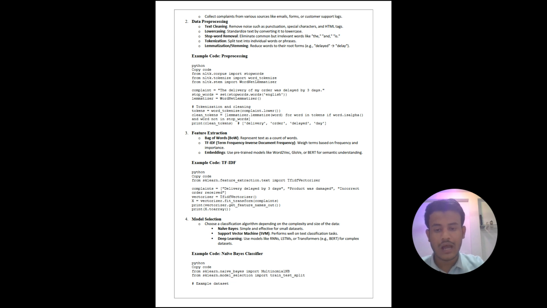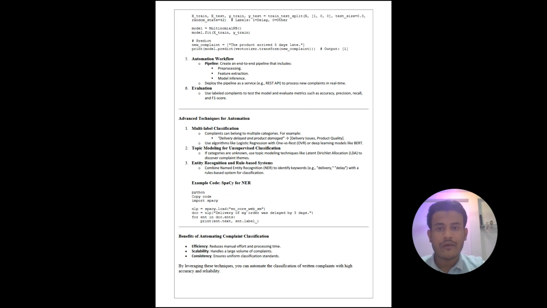Here is the code snippet for the Naive Bayes classifier, in which we import MultinomialNB from sklearn.naive_bayes and also train_test_split from sklearn.model_selection. Here is the example dataset, in which we create four variables: X_train, X_test, y_train and y_test. We call the train_test_split method, passing X and y, with test_size equal to 0.3 and random_state equal to 42.